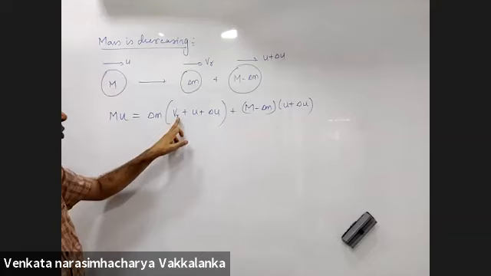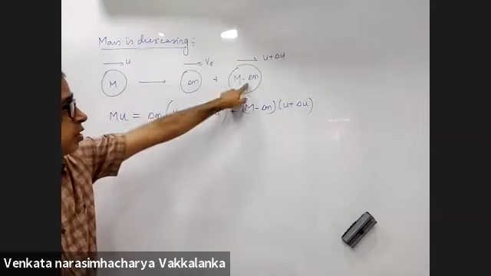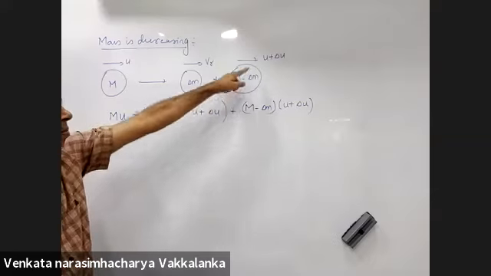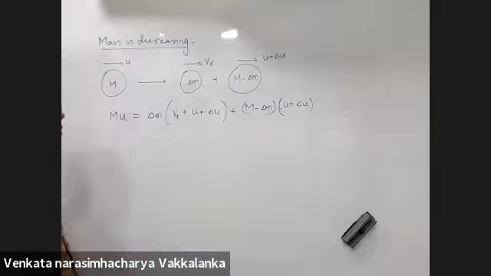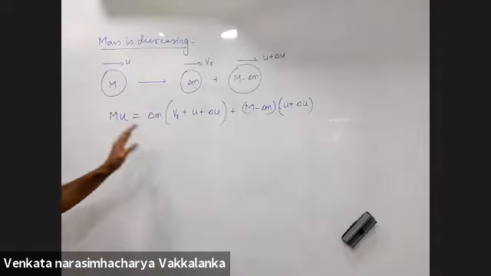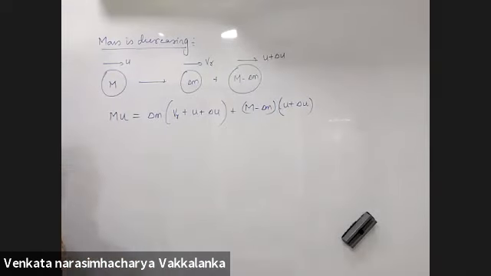Delta M into Vr plus U plus delta M. This is the velocity with respect to ground. M minus delta M into U plus delta M. Right? You are conserving linear momentum, total initial momentum, and total final momentum.